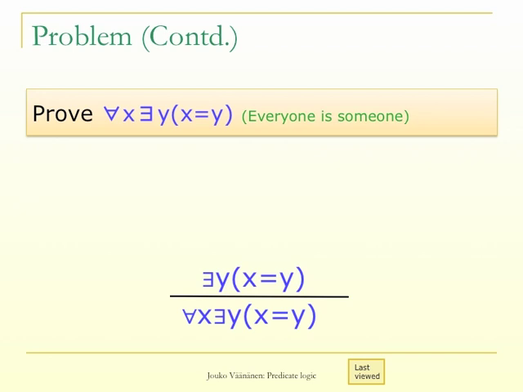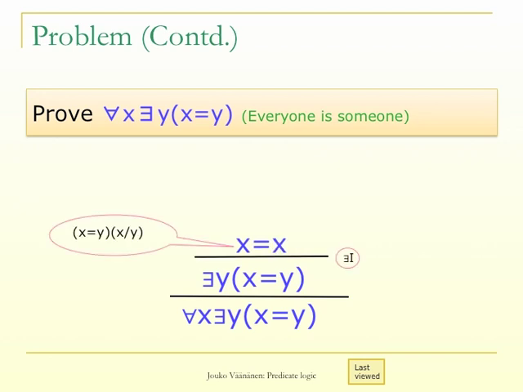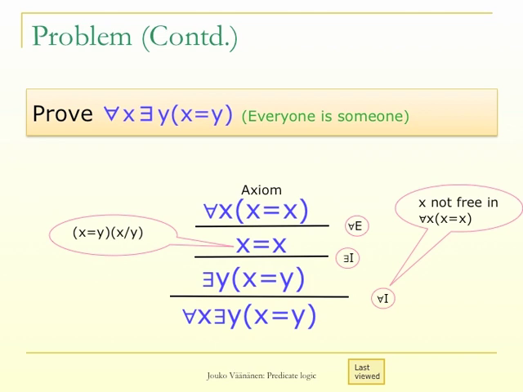So how to derive there exists y such that x equals y? We can get it from x equals x, because if we take the formula x equals y and substitute x into y, we get x equals x. And x equals x we can get from the identity axiom for all x, x equals x by the universal quantifier elimination rule.